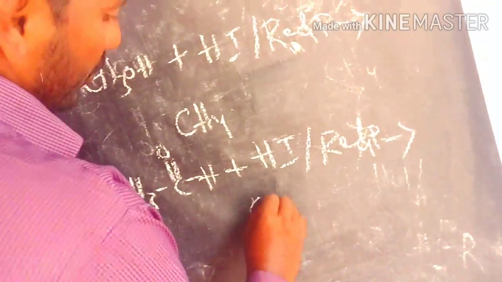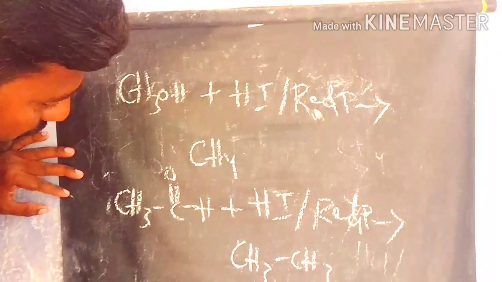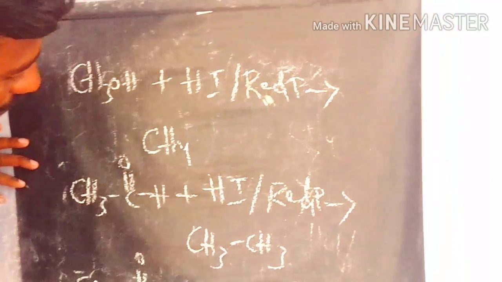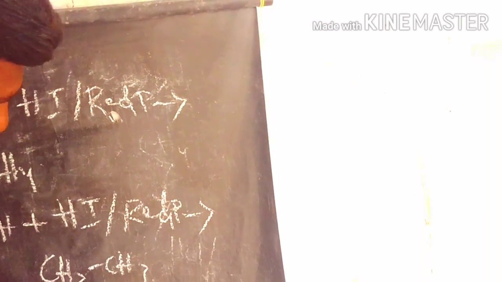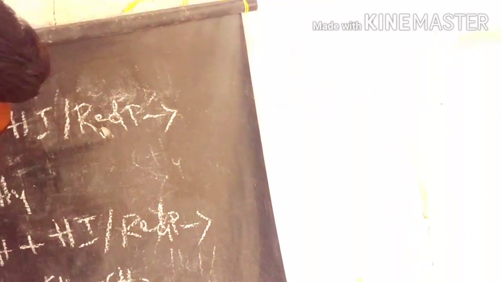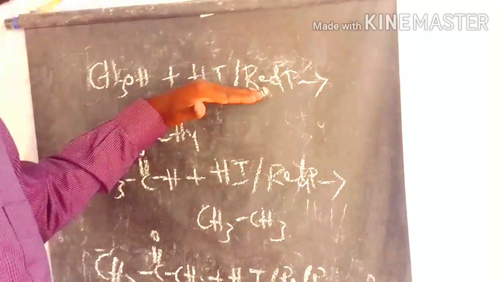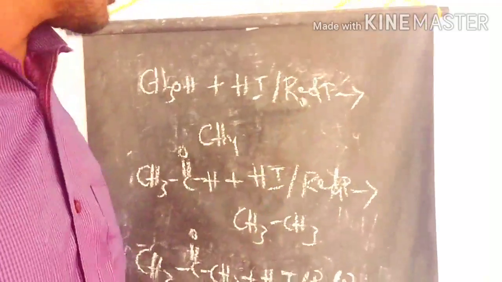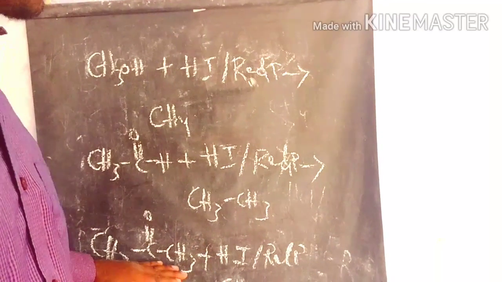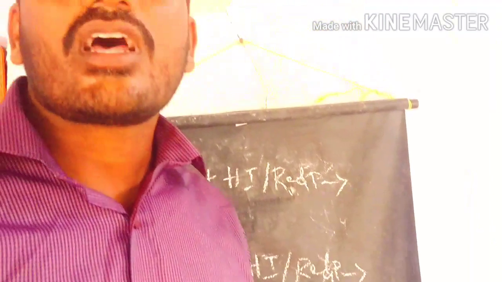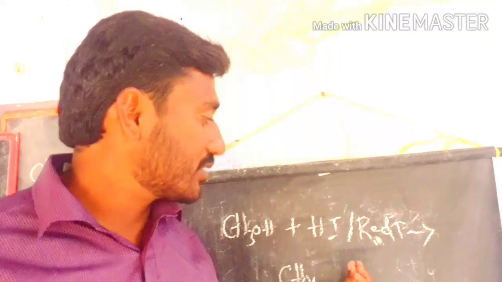So it is converting into ethane as the product. For example, if you take acetone, these are the 3 carbons present in acetone. The hydroiodic acid, under the reduction process, gives propane as the product. So these are all reduction processes, alcohols converting into alkanes under hydroiodic acid, red phosphorus conditions. Aldehyde, this is acetaldehyde, is converting into ethane, and acetone is converting into propane. These are some of the examples of the reduction process with hydroiodic acid.